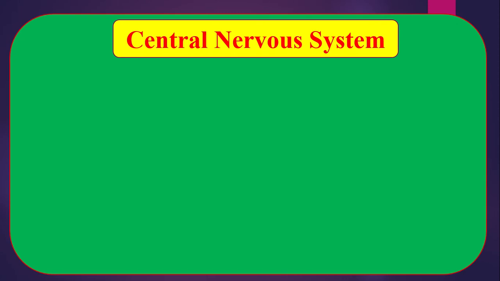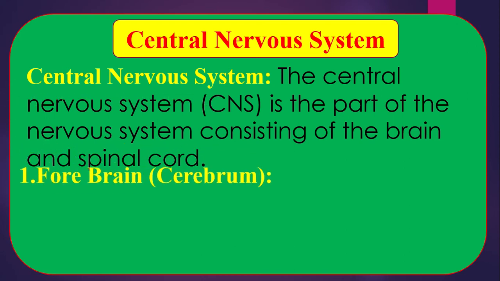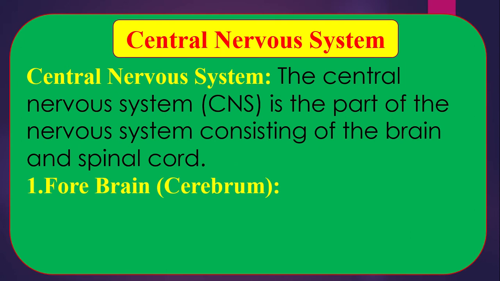Central nervous system. What is central nervous system? The central nervous system is the part of nervous system consisting of the brain and spinal cord. That means the brain and spinal cord combinedly form a part of nervous system which takes the important decisions of our body, called central nervous system. Central nervous system is divided into two: number 1, brain, number 2, spinal cord.